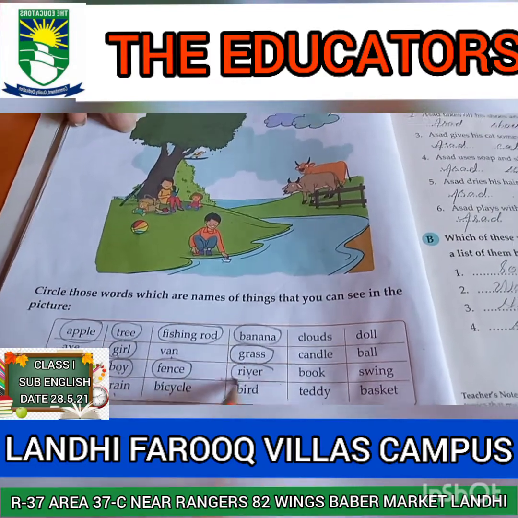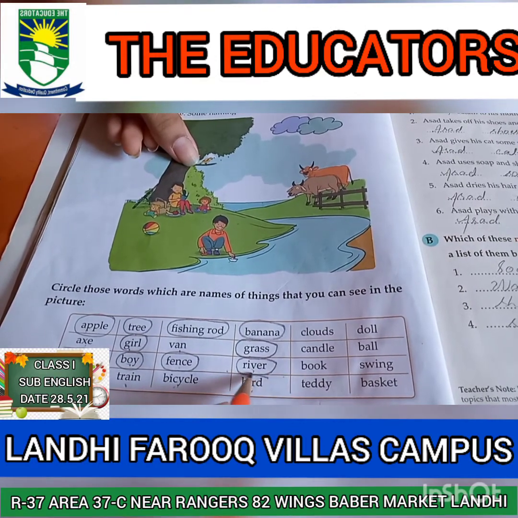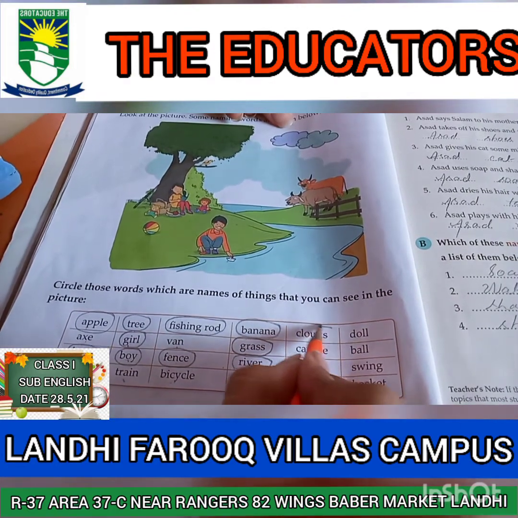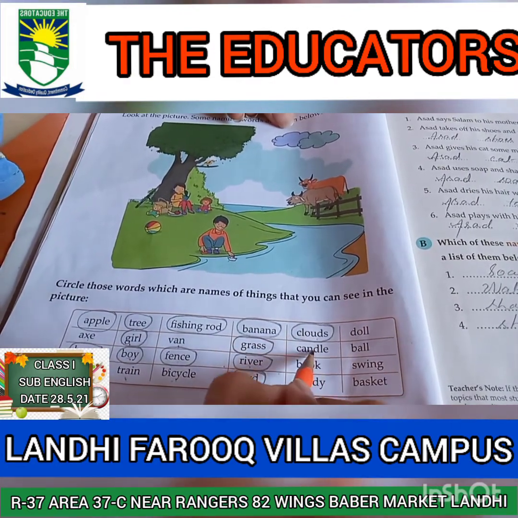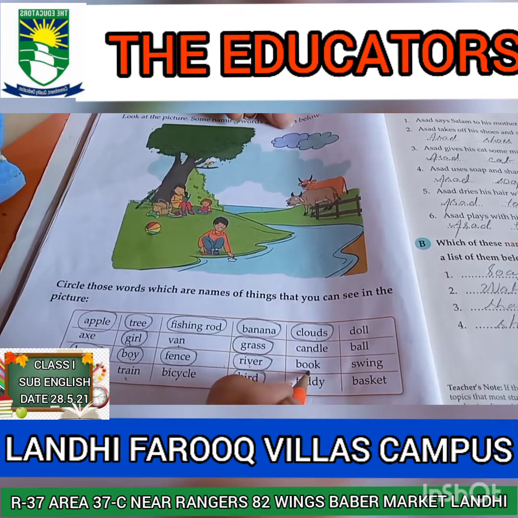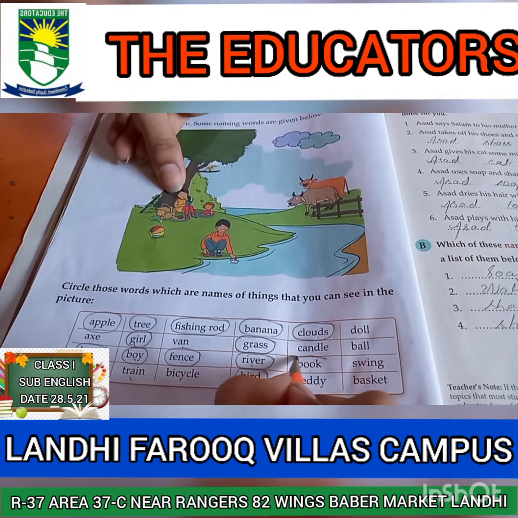Circle the word river. Bird. Yes, there is a bird on the tree. Circle the word bird. Clouds. Yes, there are clouds. Circle the word clouds. Candle. Is there any candle? No. Book. Is there any book? Yes, the book is in the girl's hand. The girl is reading a book.